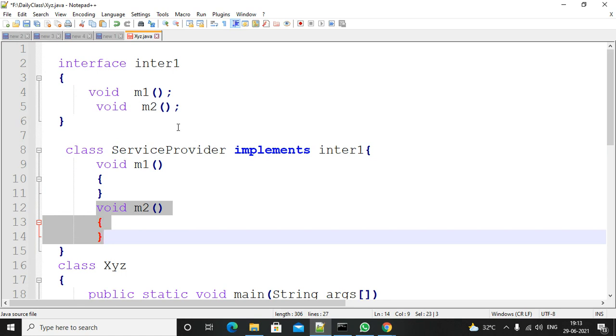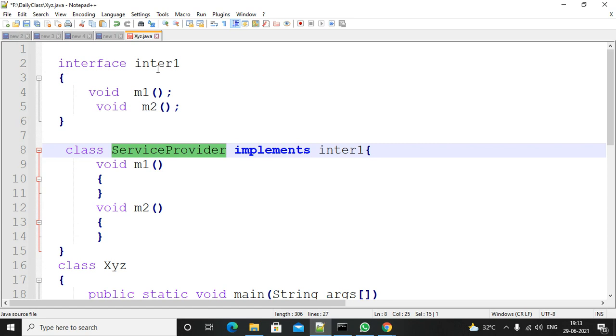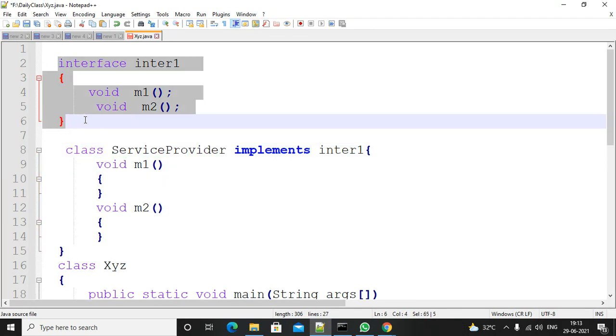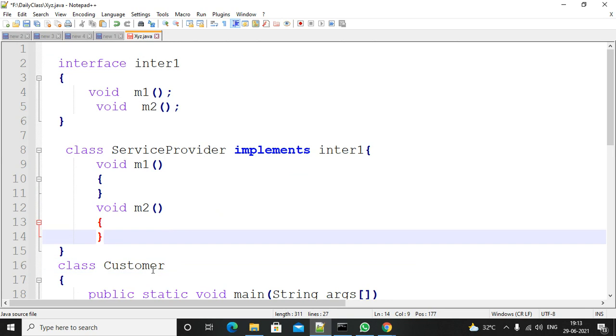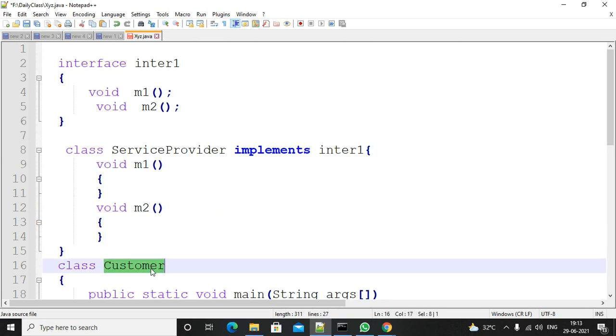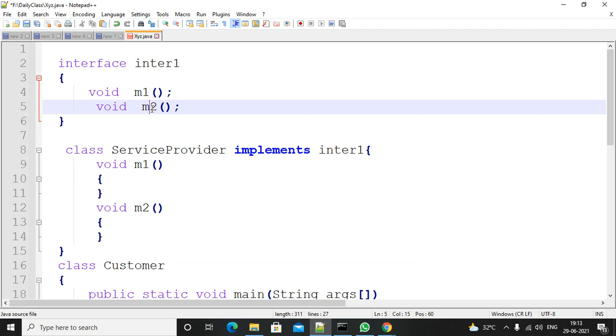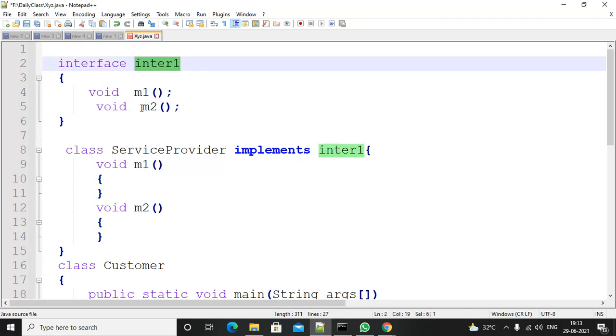There is a mediator between the service provider and the customer. Who is the mediator? The interface. Using the interface, I need to call these methods. Internally, it will call these methods and provide the implementation. For that, I need to write a customer class. So this is the customer class. In the customer class, I need to call the M1 and M2 methods by using this interface.